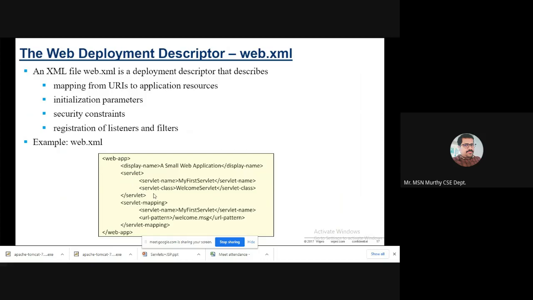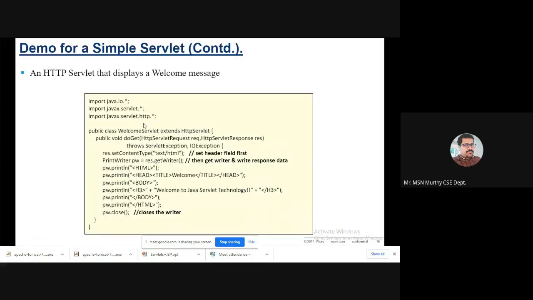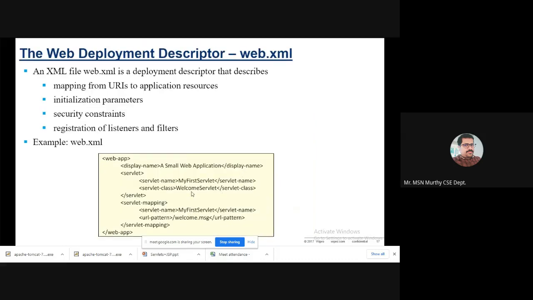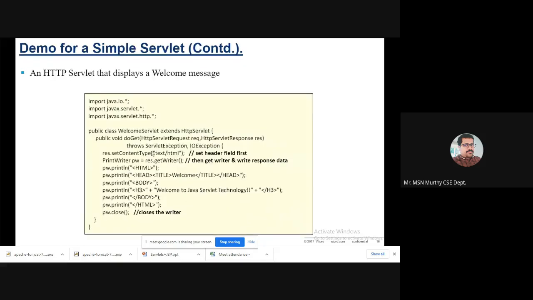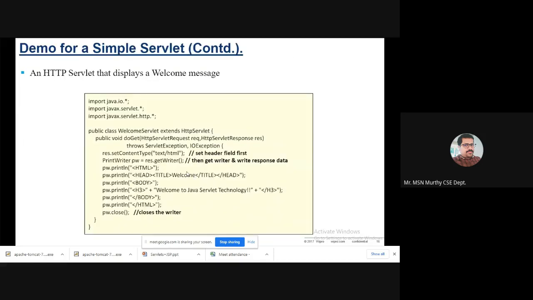So what does servlet contain? Servlet contains two things, servlet name and servlet class. Servlet mapping contains servlet name and URL pattern. The servlet name is MyFirstServlet. You see this program, MyFirstServlet. Servlet class is WelcomeServlet. You see the class name WelcomeServlet. So the file name is MyFirstServlet.java, and the class name is WelcomeServlet.